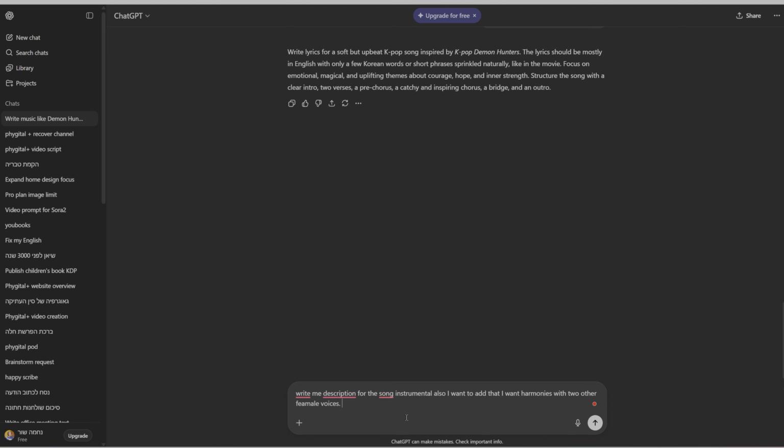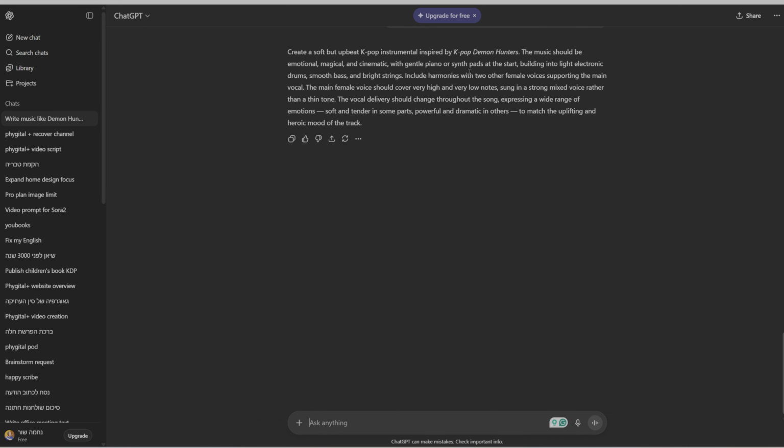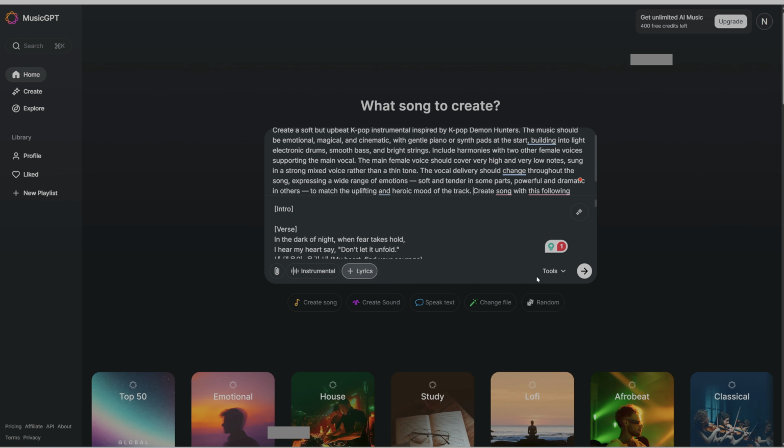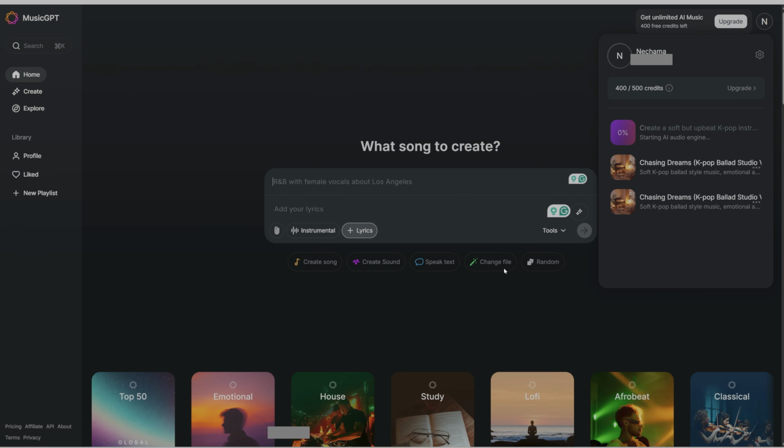At the beginning, I didn't explain that I wanted the group to have a main vocal and harmonies, so it just used the same voice for the whole song. The harmonies weren't good enough or noticeable enough. Also, when I didn't say belting for high notes, the female vocal came out very thin, like a head voice, which is nice, but the voice in the movie of Rumi has a very strong belting voice. That is why it's important to describe the belting clearly in the prompt.